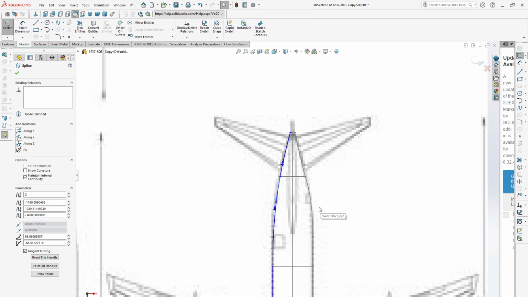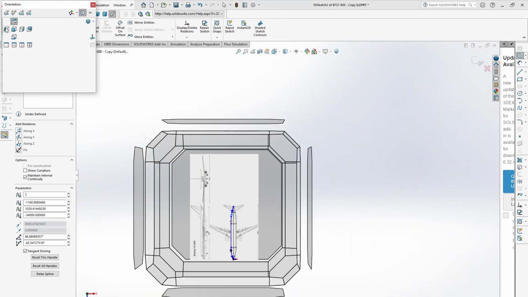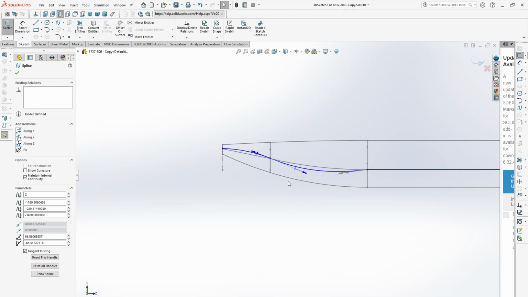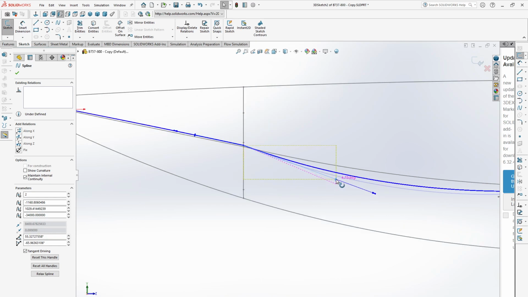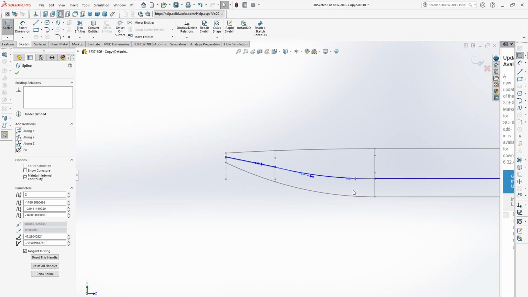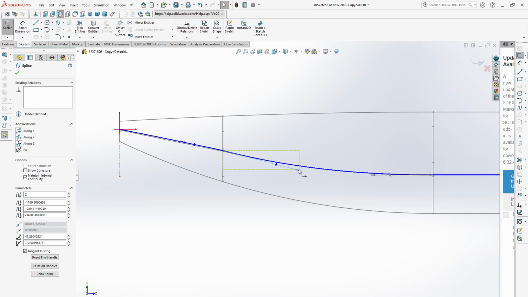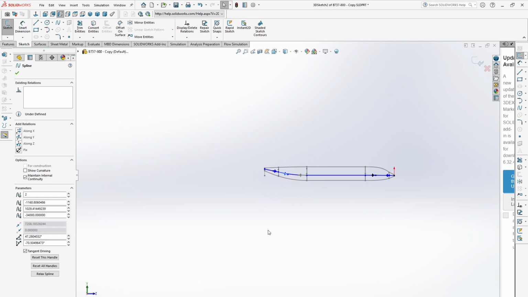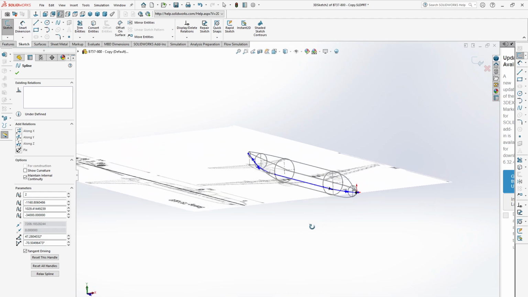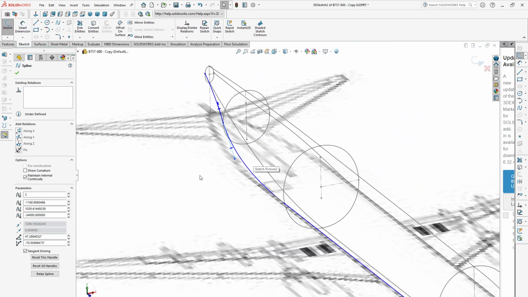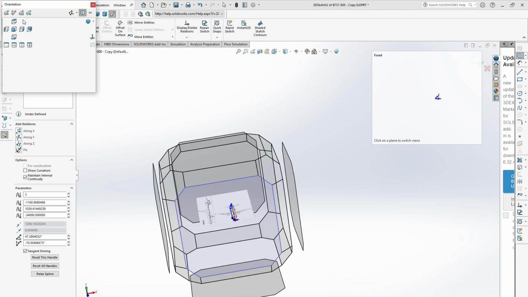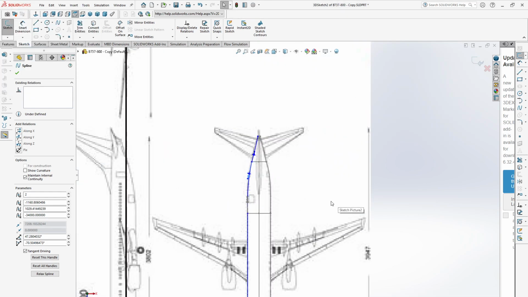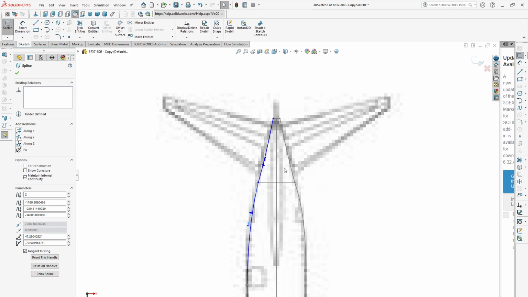Okay. It's difficult to adjust the 3D curve because when you adjust one side it will damage the other side, so you need to check again from different views so that it will look okay.